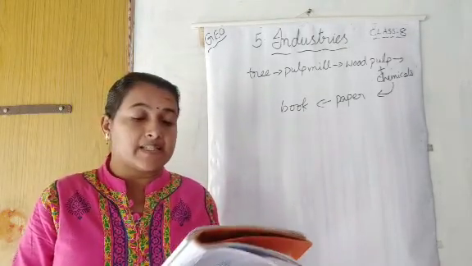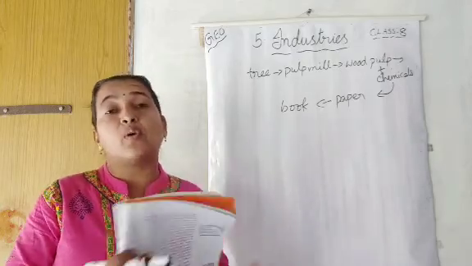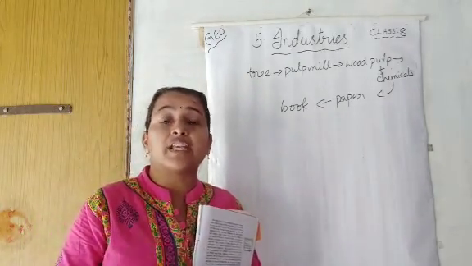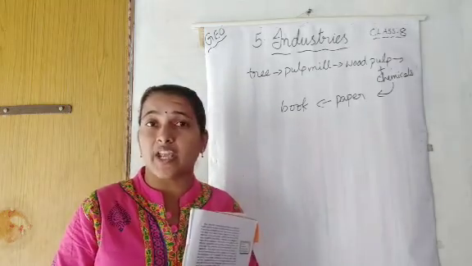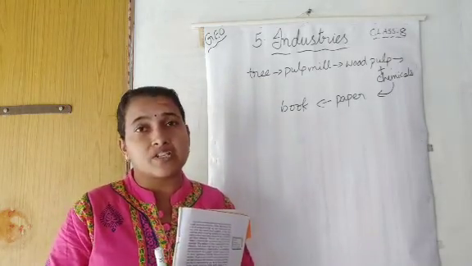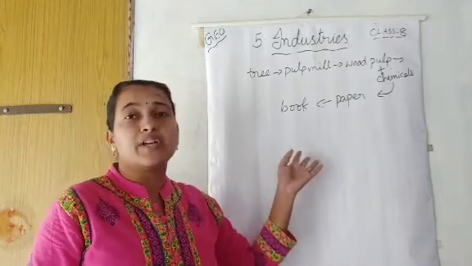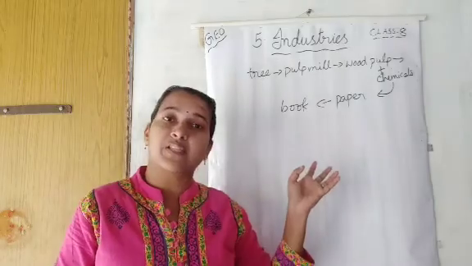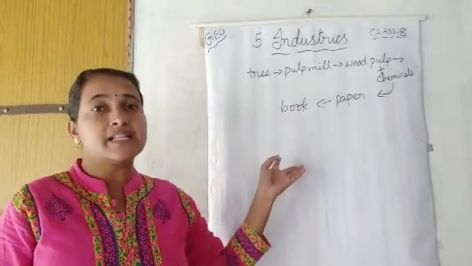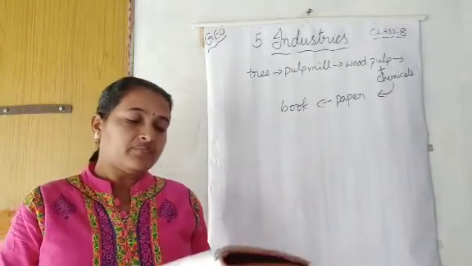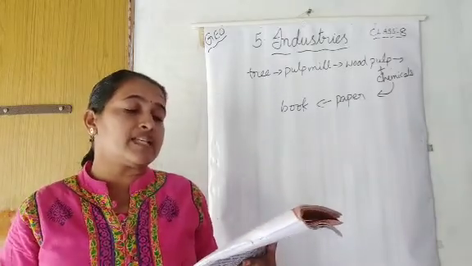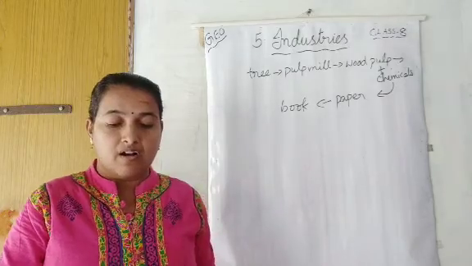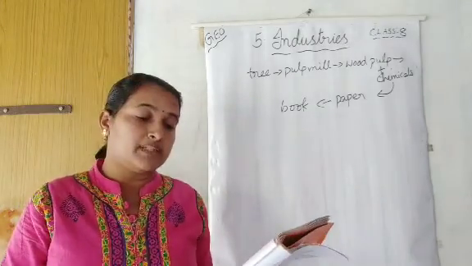Secondary activities are manufacturing. So, in the agriculture lesson you have learned primary activities, secondary activities and tertiary activities. Primary activities, agriculture. So, in this lesson they are going to explain to you about the secondary activities. These industries and processing units all come under the secondary activities. Now, secondary activities are manufacturing that changes raw materials into products of more value to people.